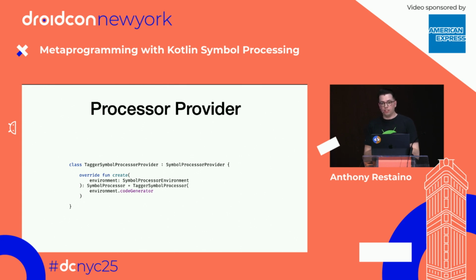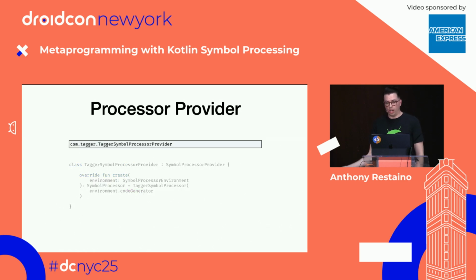And so this is basically just a DI container. It's allowing us to do DI on our symbol processor, and it allows us to configure it, and it gives us an extra step that is going to allow us some flexibility. But for this example, it really is just unnecessary because we're generating a very simple KSP. What we're going to do is create a TaggerSymbolProcessor, and we're going to pass the code generator that we derive from the environment. And this is going to allow us to generate the code.